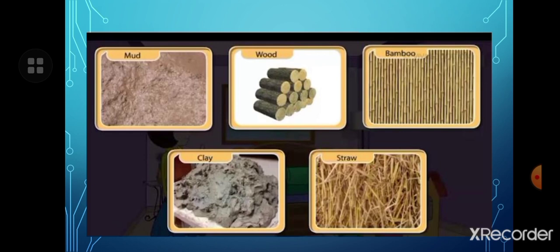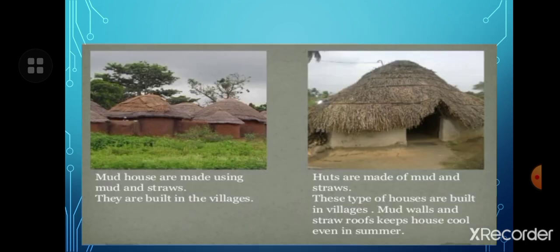Here you will see the materials that are used to make the kacha house, like mud, wood, bamboo, clay, and straw. Mud houses are usually made of mud and straw, and they are built in the villages. If you go to the villages, you will see mud houses. Mud walls and straw roofs keep houses cool even in summer. So children, it keeps the house cool in the summer.